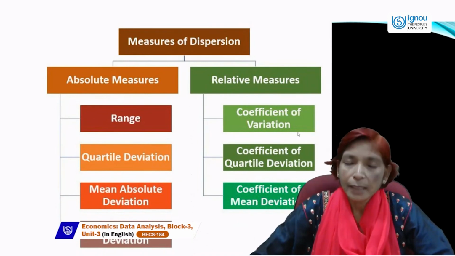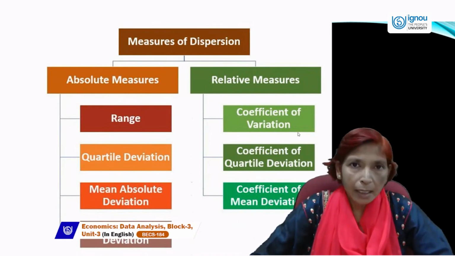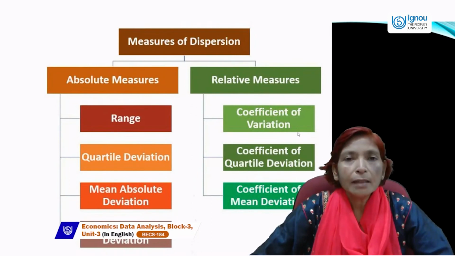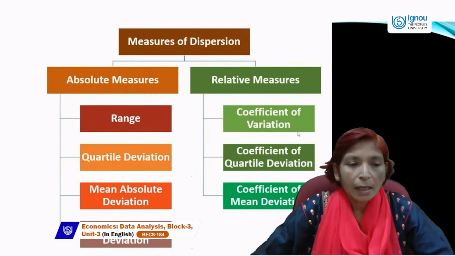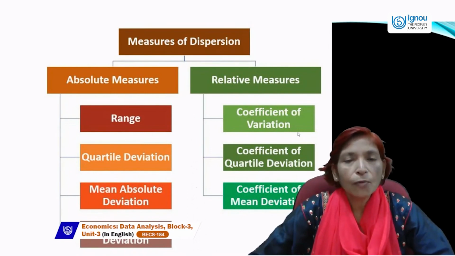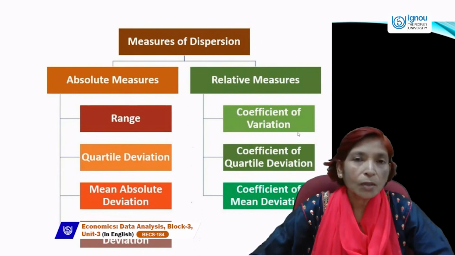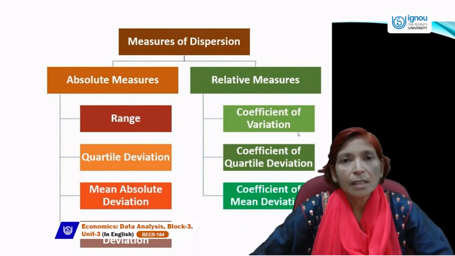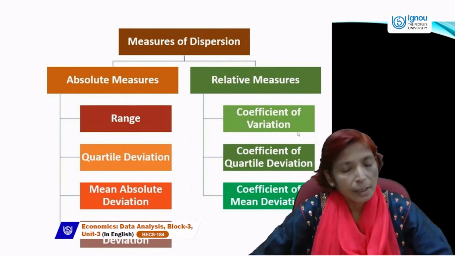The second measure is quartile deviation. In this, we first calculate the first quartile, which is represented by Q1, and the third quartile, which is represented by Q3.